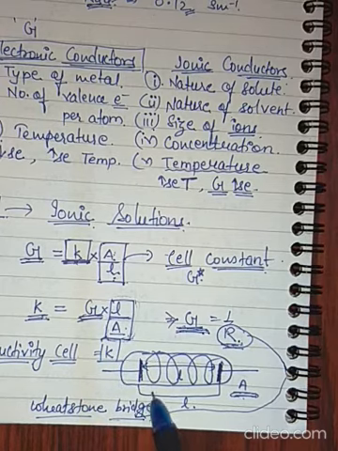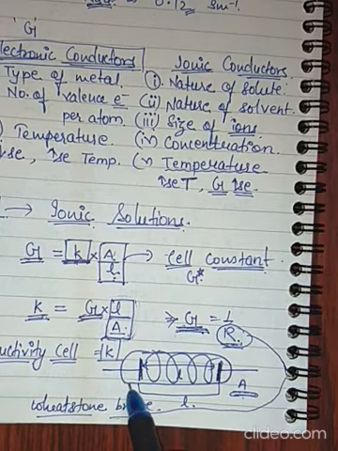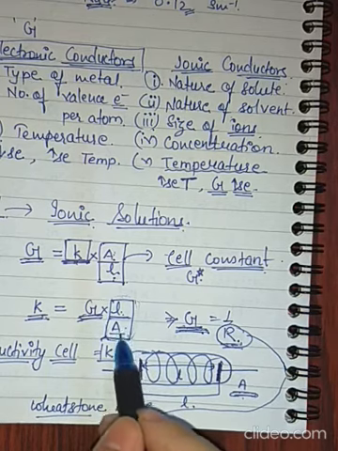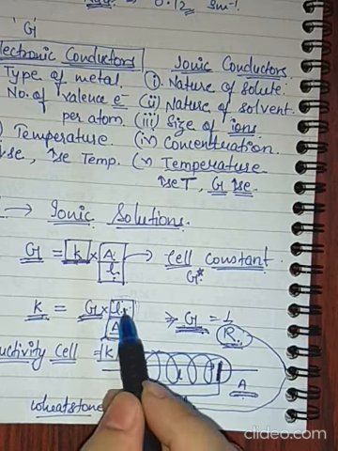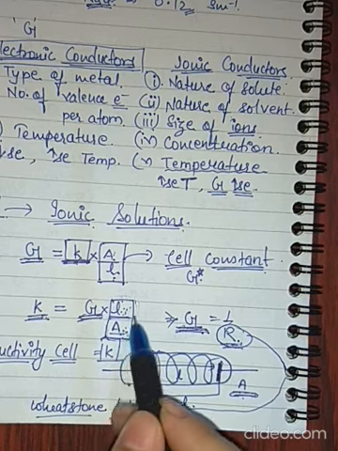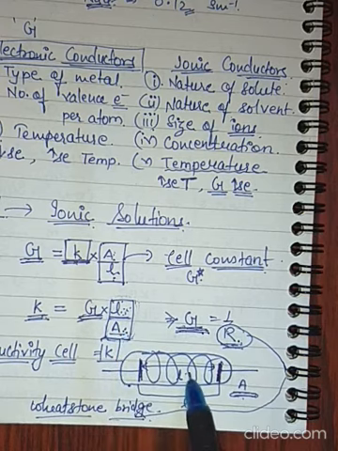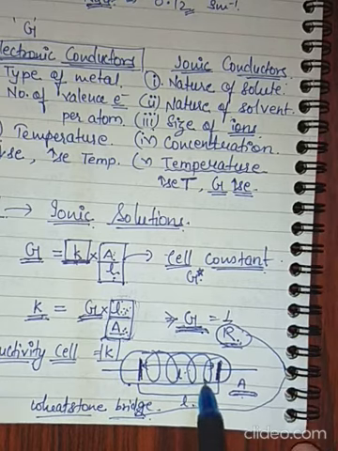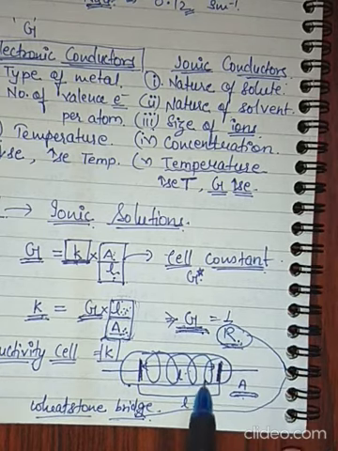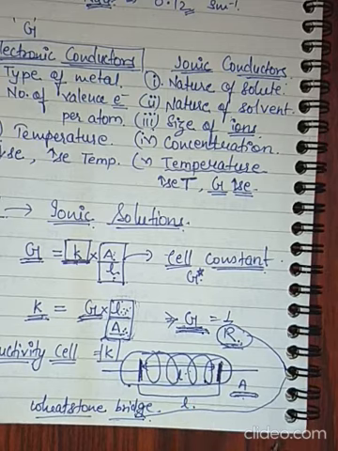So whenever a conductivity cell is taken, we need to know this ratio. Once we know this ratio L by A, using that ratio we can replace this electrolyte with a different solution, and then we can calculate their conductivity. So first we need to take a solution whose conductivity is already known to us.